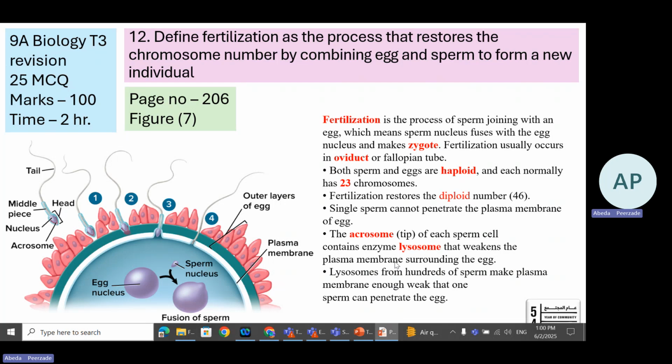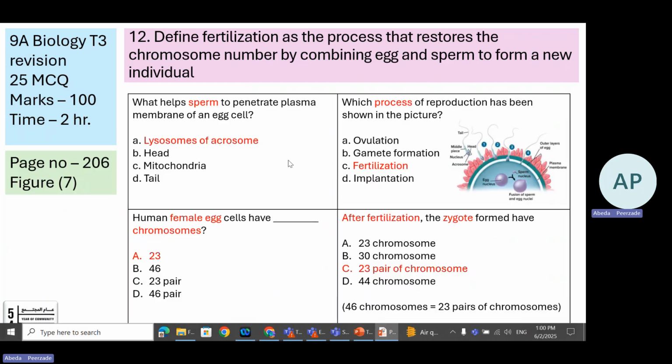So this is the cumulative effort of all the sperm surrounding the plasma membrane, which release lysosome to weaken the plasma membrane. Lysosome from hundreds of sperm make the plasma membrane weak enough that one sperm can penetrate the egg. What helps the sperm to penetrate the plasma membrane? That is the enzyme called lysosome, of the part which is called acrosome.